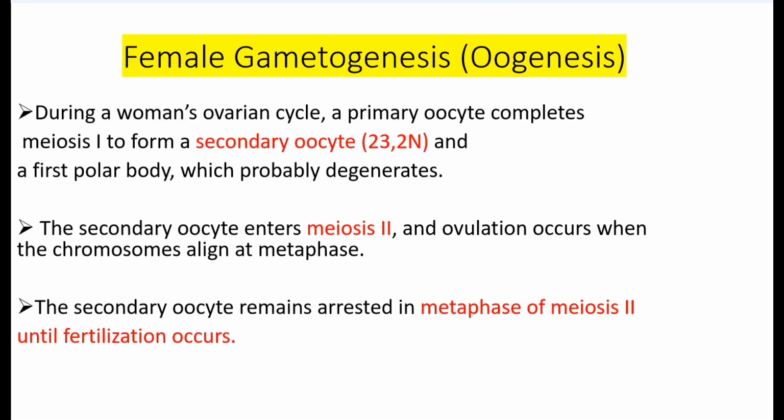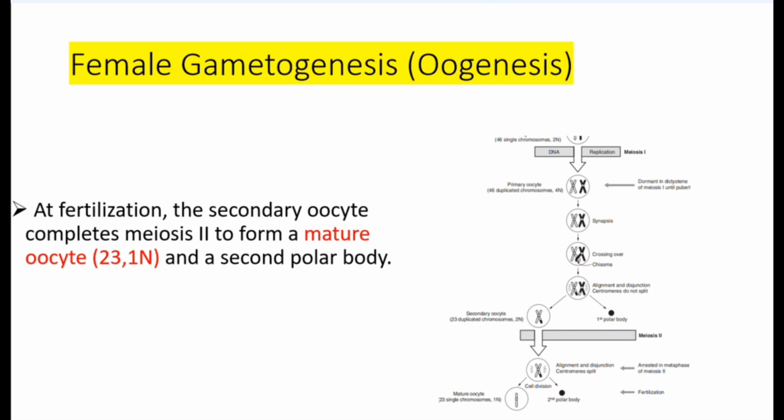until puberty. During a woman's ovarian cycle, a primary oocyte completes meiosis I to form a secondary oocyte and a first polar body, which probably degenerates. The secondary oocyte enters meiosis II, and ovulation occurs when the chromosomes align at metaphase. The secondary oocyte remains arrested in metaphase of meiosis II until fertilization occurs. At fertilization, the secondary oocyte completes meiosis II to form a mature oocyte and a second polar body.